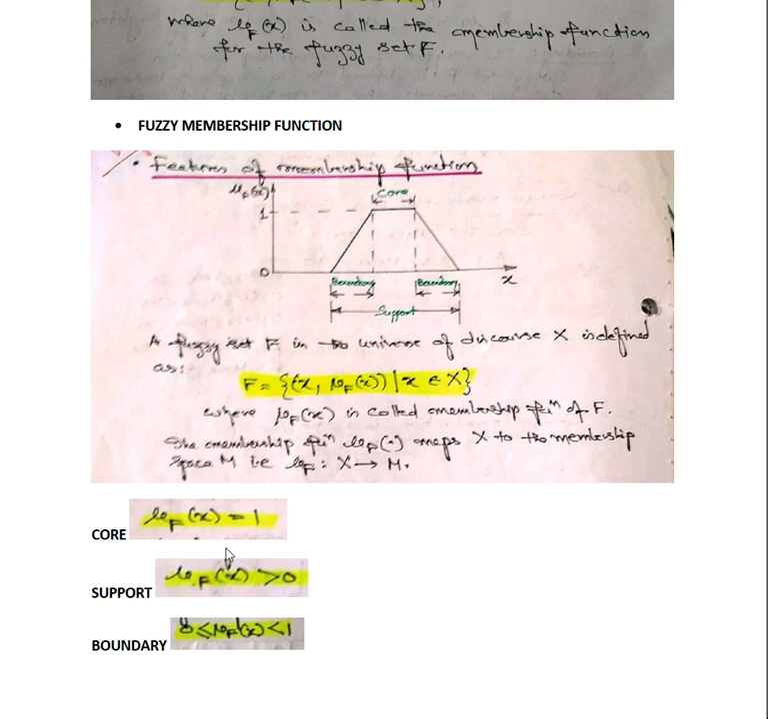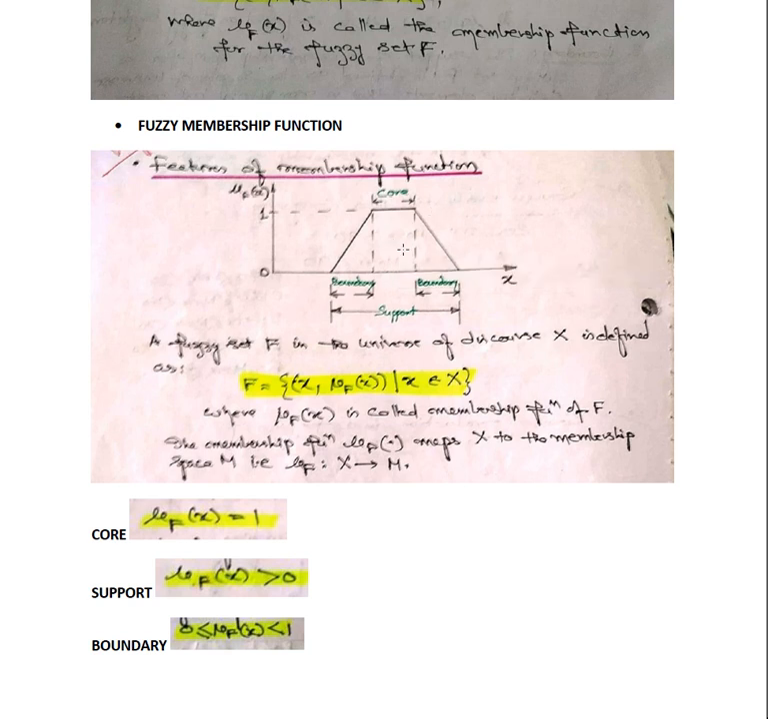Now, what is the core? The core of a membership function is defined as a region of the universe that is characterized by complete membership in the fuzzy set. Complete membership in the fuzzy set means that for the core elements x of the universe of discourse, mu F of x is equal to 1. Then it is termed the core, because it satisfies complete membership. That is what is defined here.